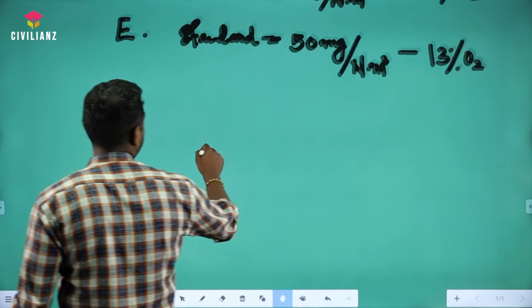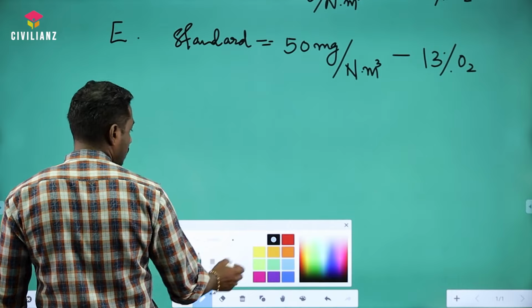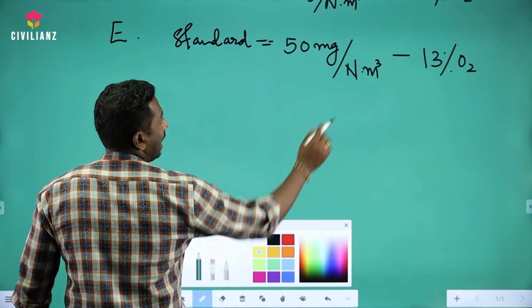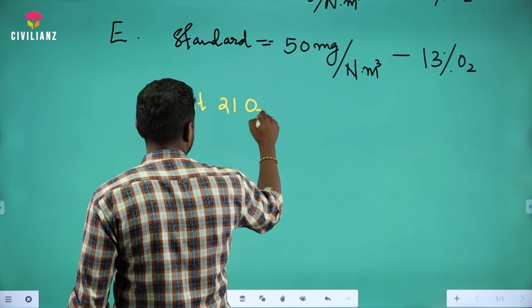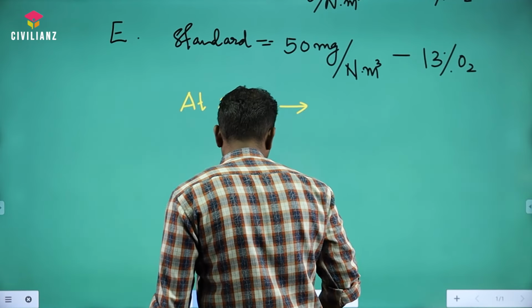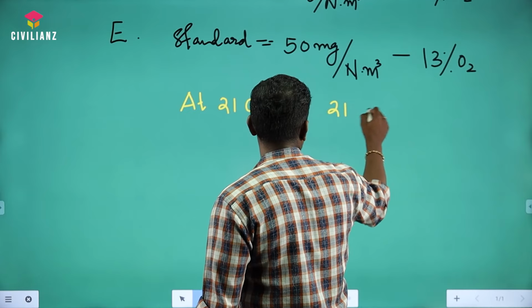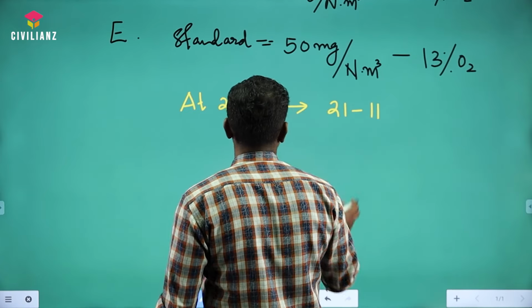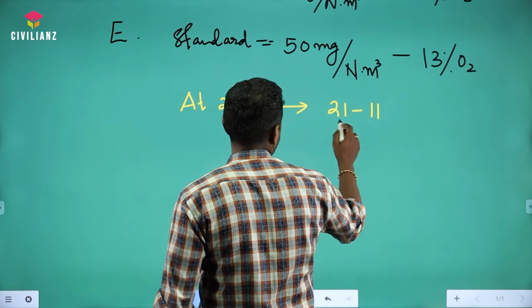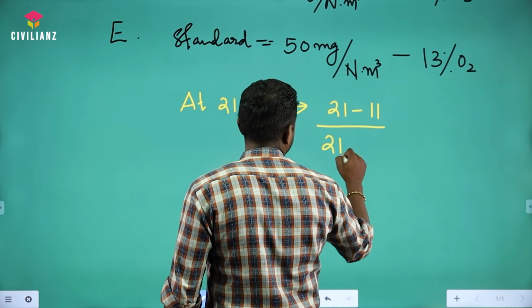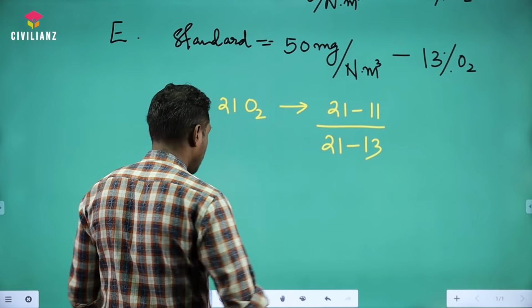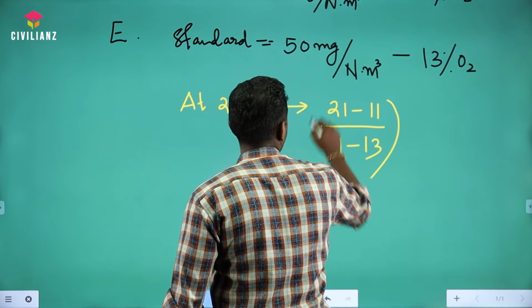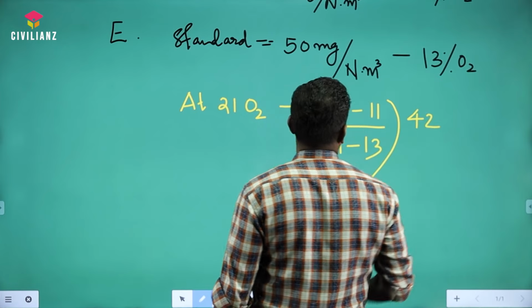So we have to find this concentration at 21 percentage oxygen. It will be 21 minus 11, that is the emission standard, divided by 21 minus the actual concentration of O2, into 42.